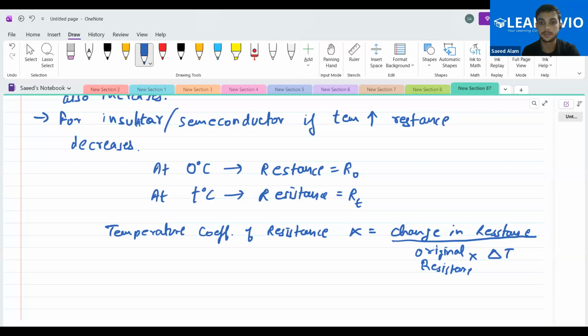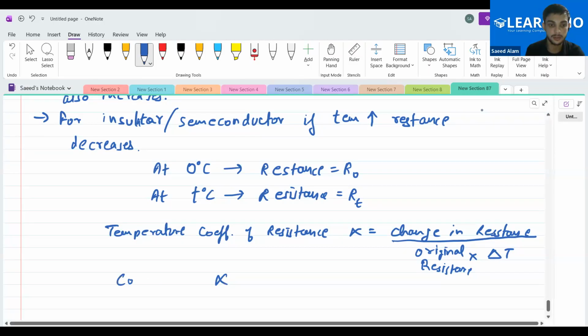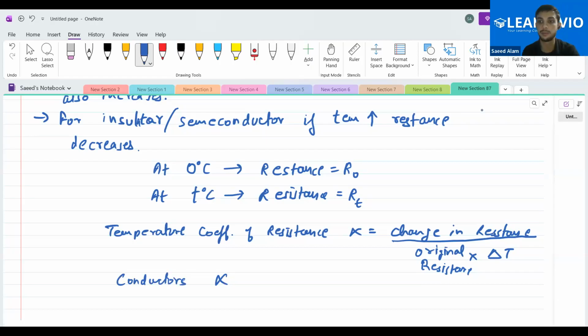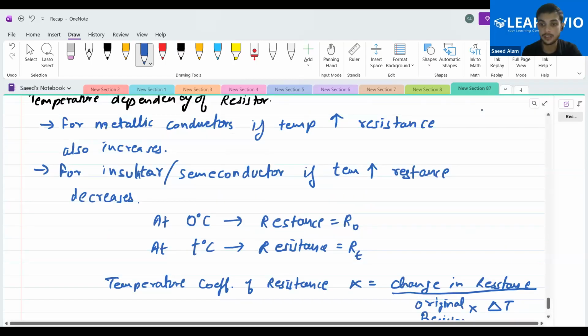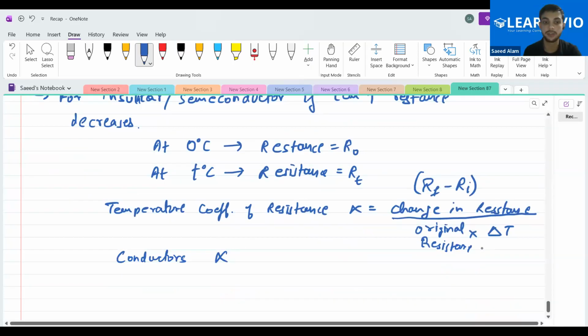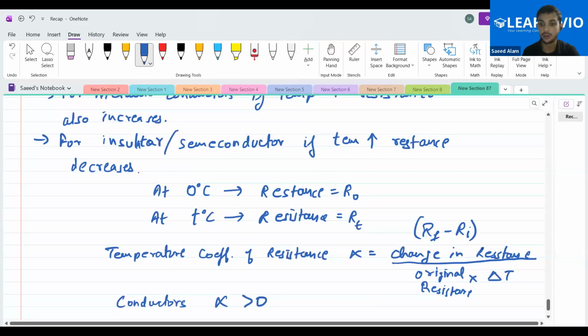So what can you say about the alpha for conductors? Should alpha be positive or negative? See, always remember this, that change is always final minus initial. R final minus R initial. So for the conductors, alpha will be positive. The original resistance will be a positive value.